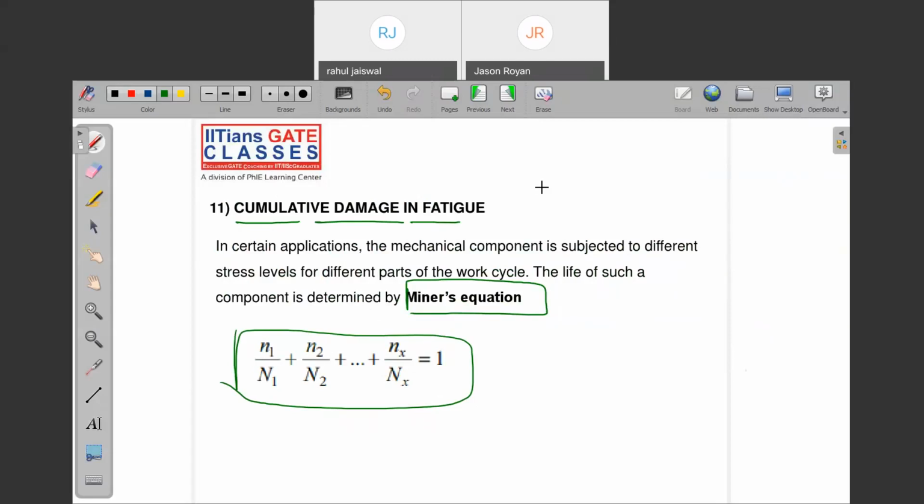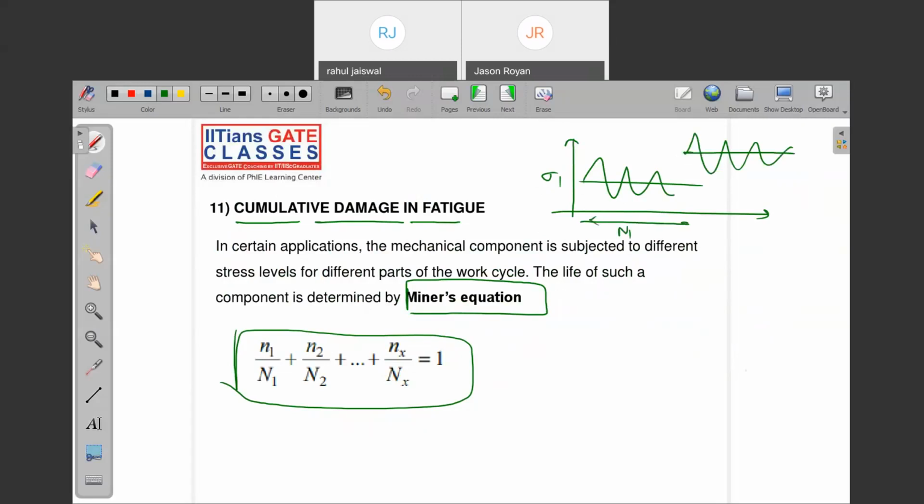The cumulative fatigue is nothing but, I told you one graph. Let's say this is the graph for sigma 1 and it is working for N1 cycles. Let's say another graph is for sigma 2 and for the duration N2. One component is subjected to different life cycles for different stress components. In that case, till now you were using only one. This was there, but if it is multiple, then this equation you need to use. Are you getting my point?